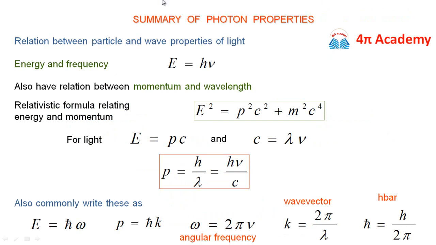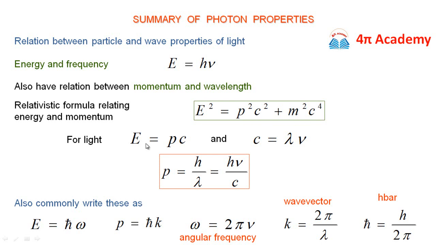So, in summary of photon properties, the relation between the particle and wave properties of light: energy and frequency are related by the equation E is equal to h nu. We also have a relation between momentum and wavelength. Then the relativistic formula relating energy and momentum is E squared is equal to P squared C squared plus M squared C to the power 4.